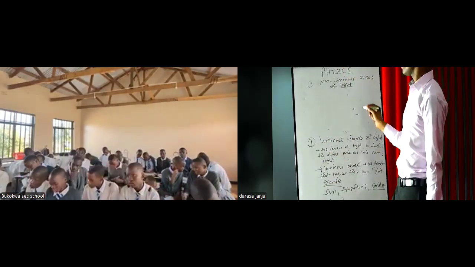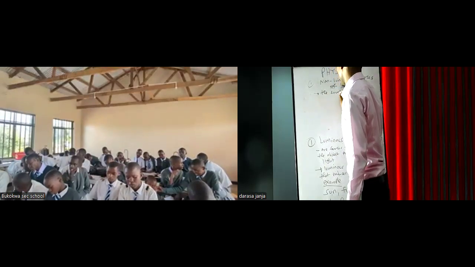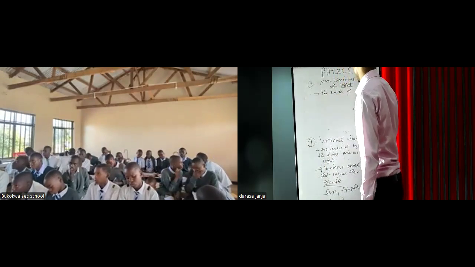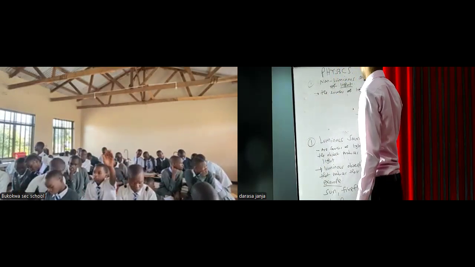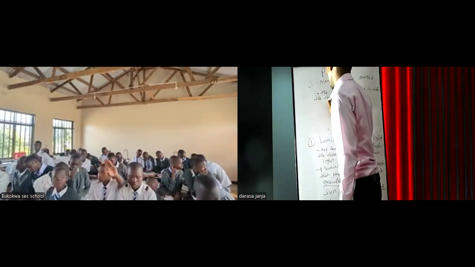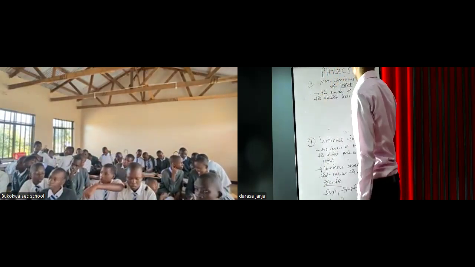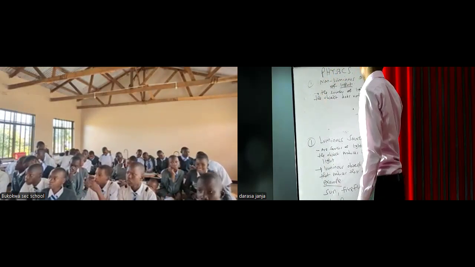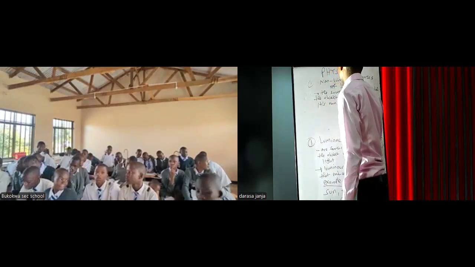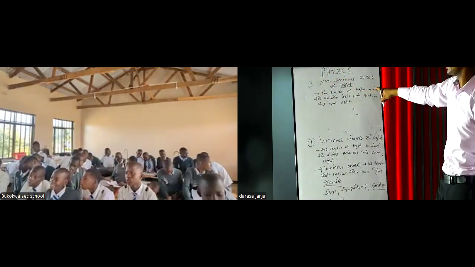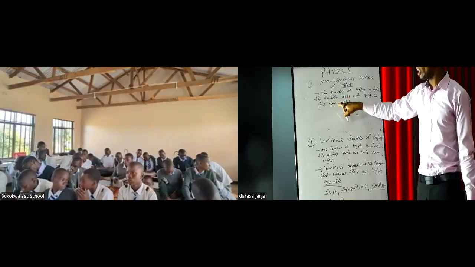Non-luminous sources of light, we are dealing with the sources of light in which the object does not produce its own light. So this is a source of light in which the object does not produce its own light.